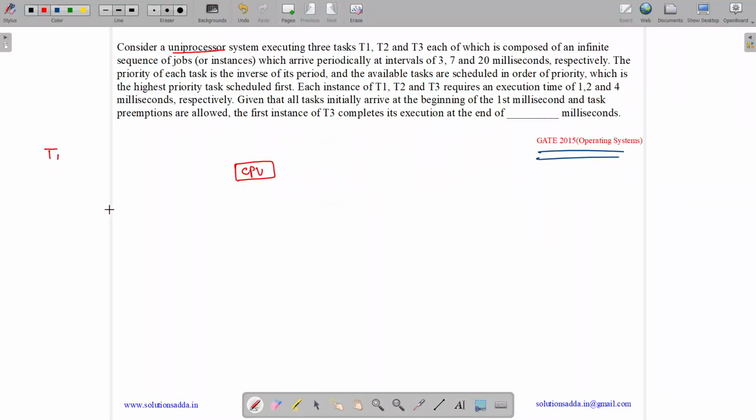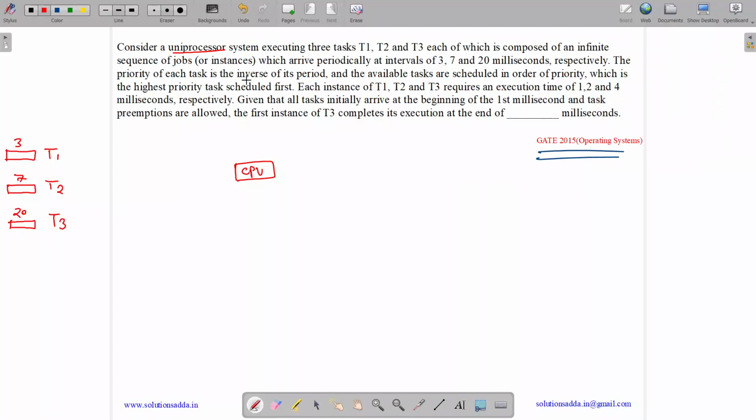Each of which is composed of an infinite sequence of jobs, so it is a queue or a sequence of jobs. It is an infinite queue, which means jobs keep on coming, and they arrive periodically at intervals of 3, 7 and 20 milliseconds. So T1 arrives at a period of 3 milliseconds, T2 at 7 and T3 at 20 milliseconds.